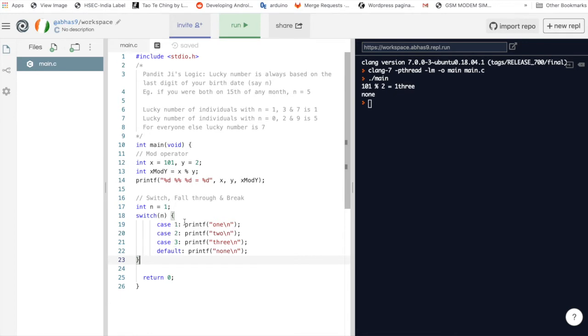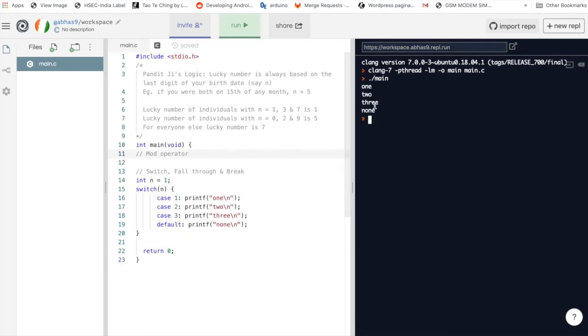If it is 1, we are printing 1. If it is 2, we are printing 2. If it is 3, we are printing 3. Otherwise, if none of these cases match, we are using default statement to print none. Let's try executing this code and see what happens. As you can see, 1, 2, 3, none. All of these things are printed, which is kind of odd.